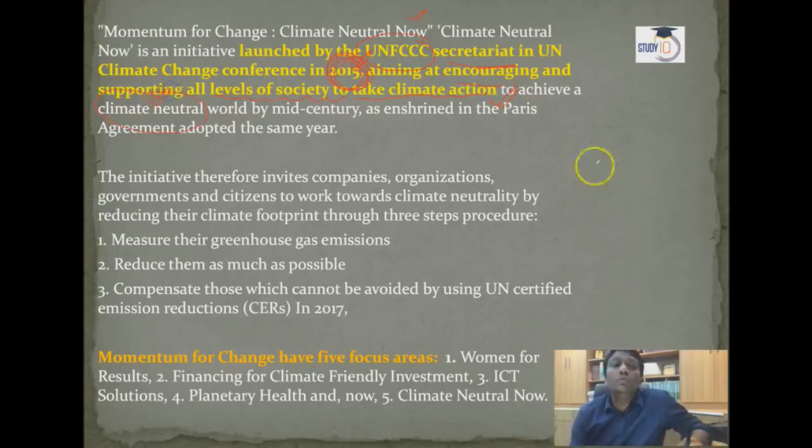So now the question is, what is climate neutral? The whole world will be shifted toward carbon neutral. Suppose this is pre-industrialization, and this is industrialization. Before industrialization is the pre-industrialization phase, and later on we have the industrialization phase. The pre-industrialization phase had a neutral phase.